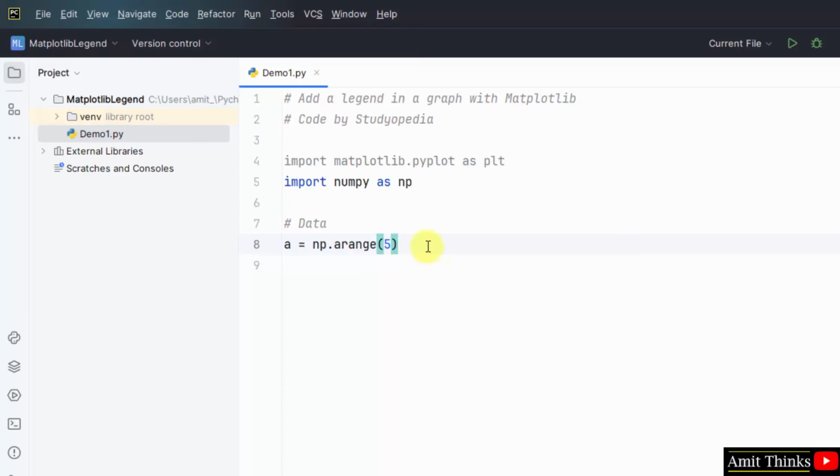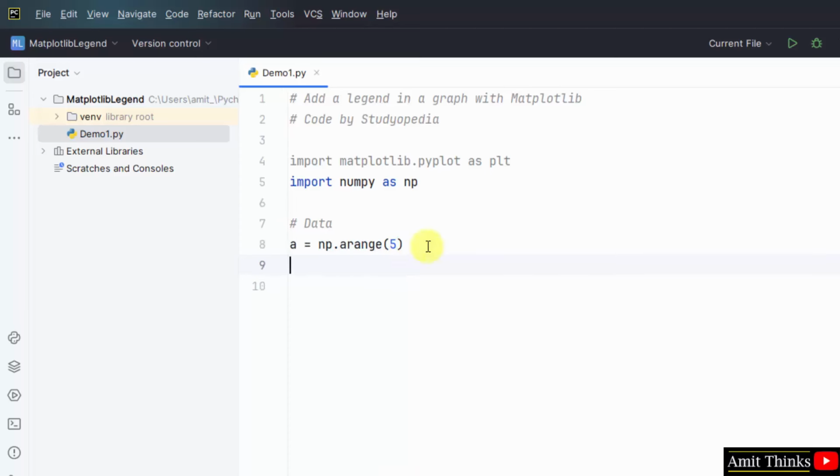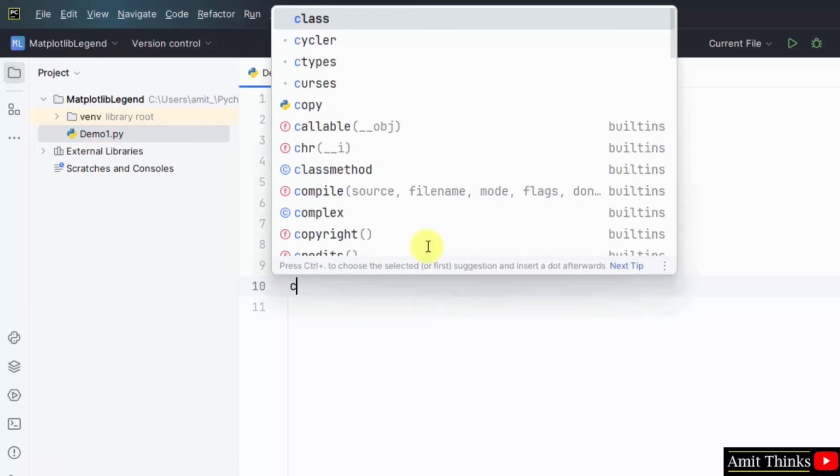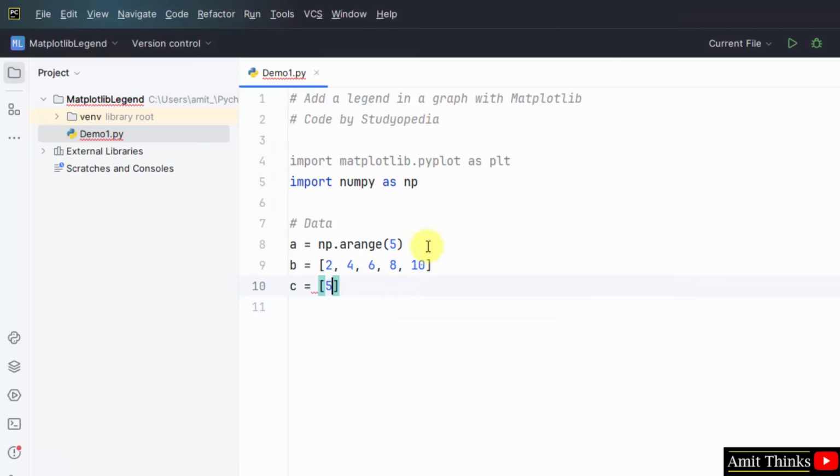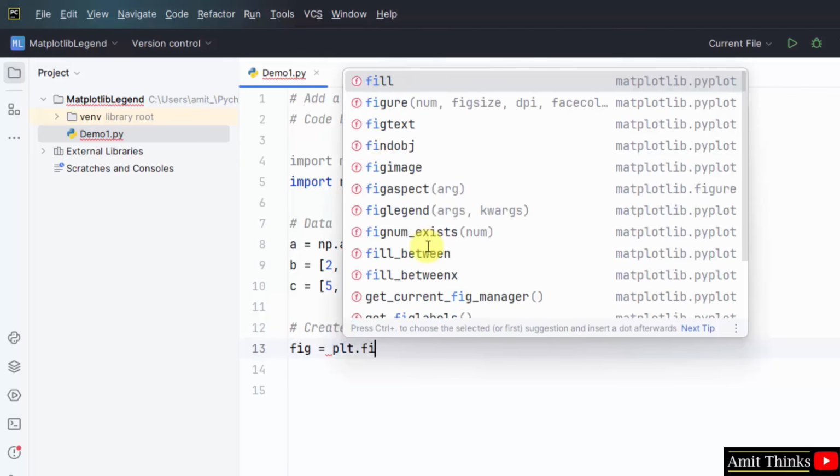This will create an array with evenly spaced elements as per the interval. Now we will set two more values. B is equal to, and C is equal to 9. That's it. Now we will create plots. plt dot figure.